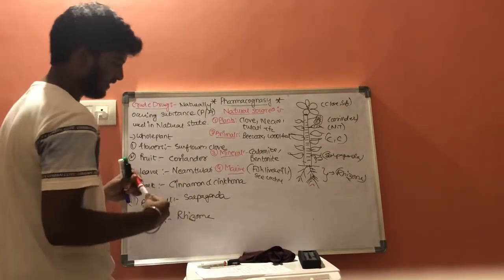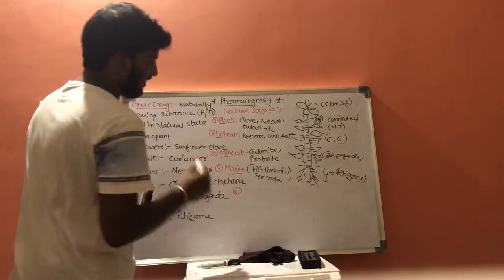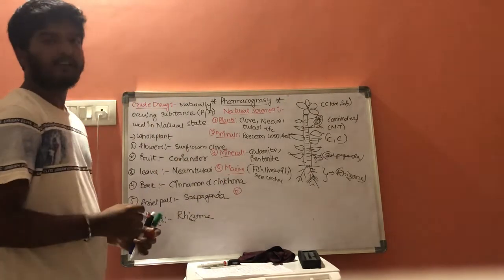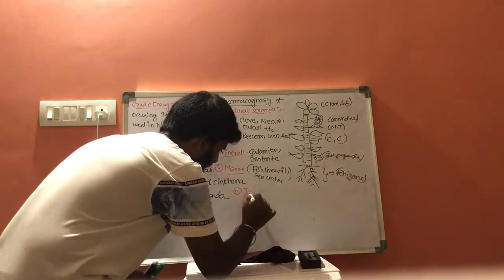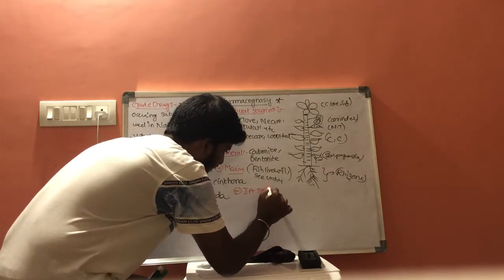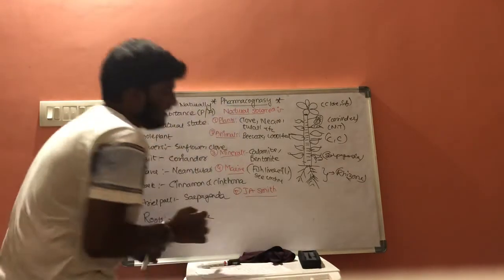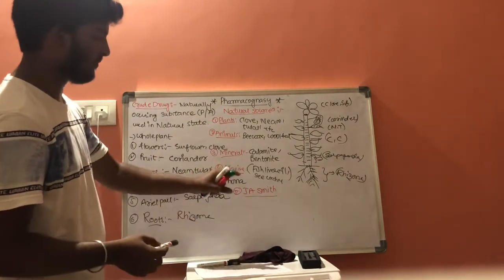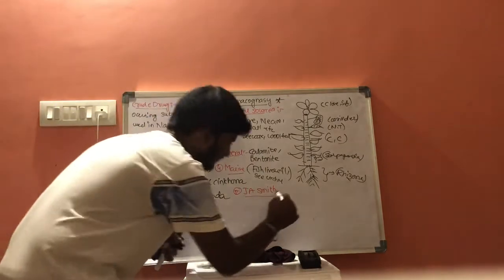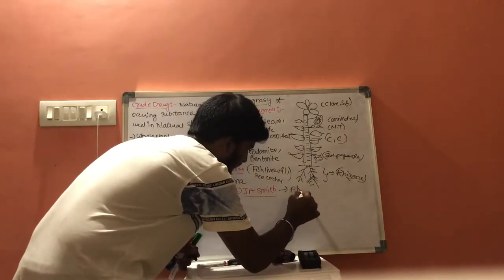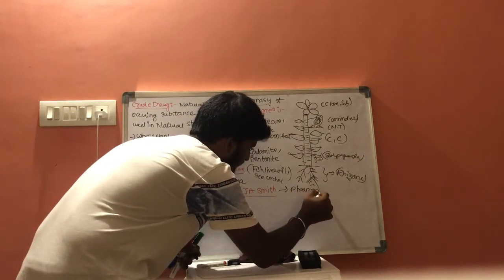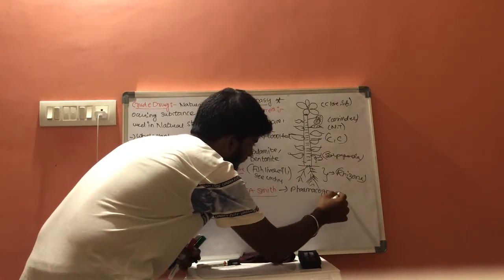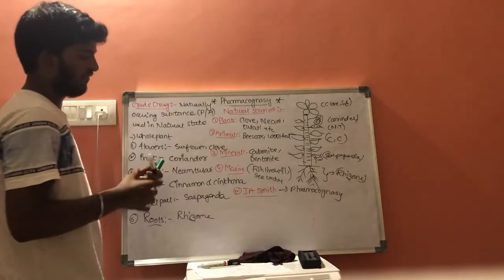And next, there is a scientist called J.A. Smith. J.A. Smith is the scientist who first discovered the word pharmacognosy. He discovered the word pharmacognosy.